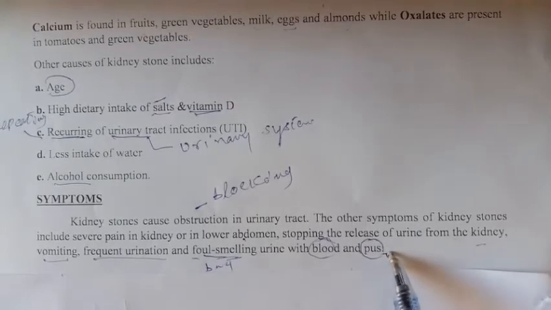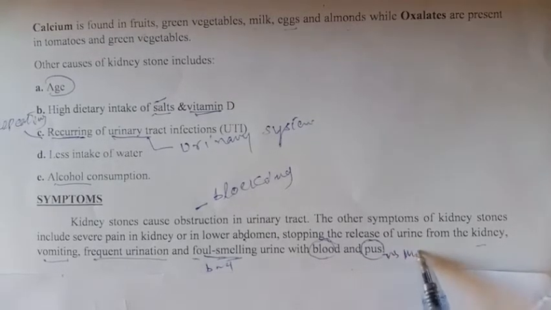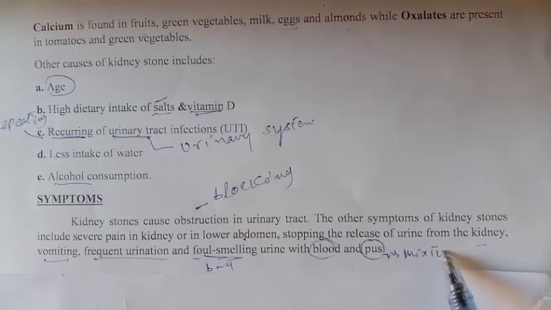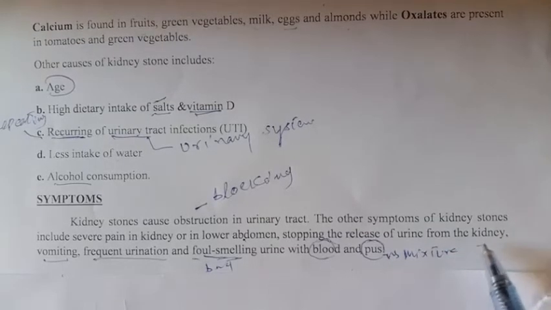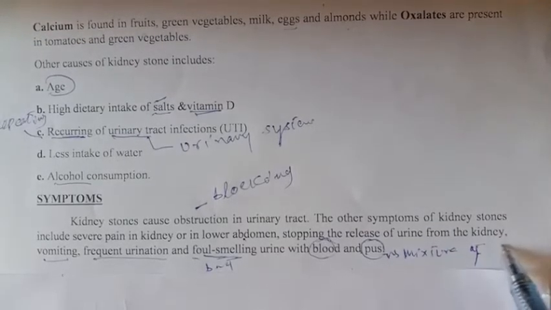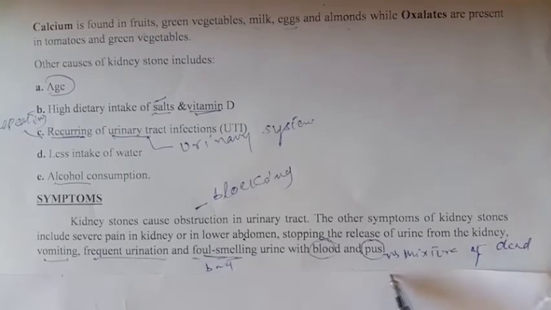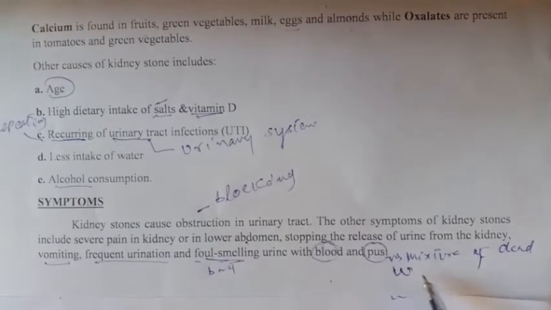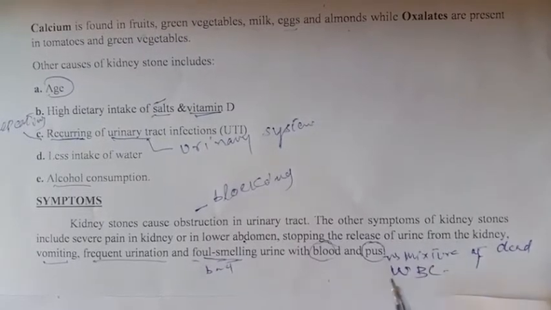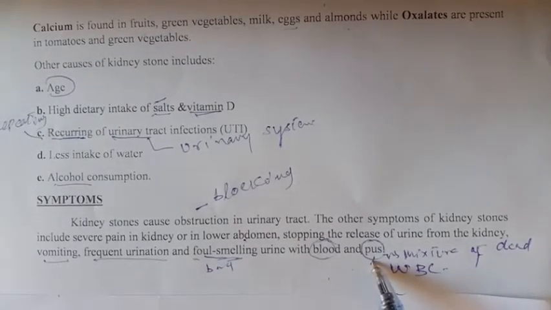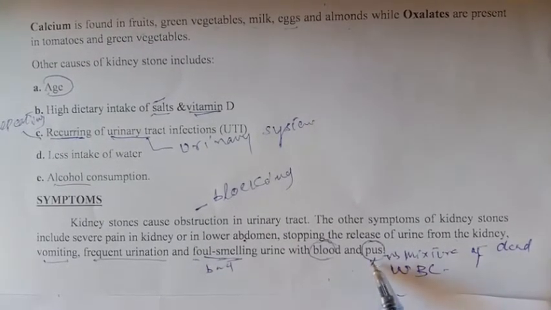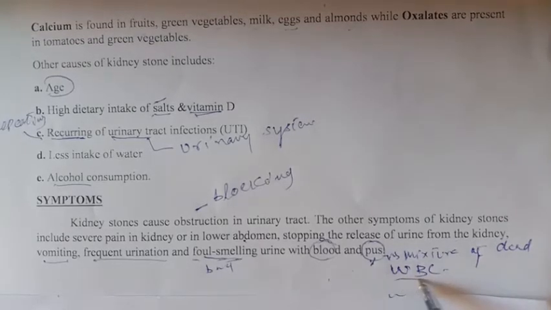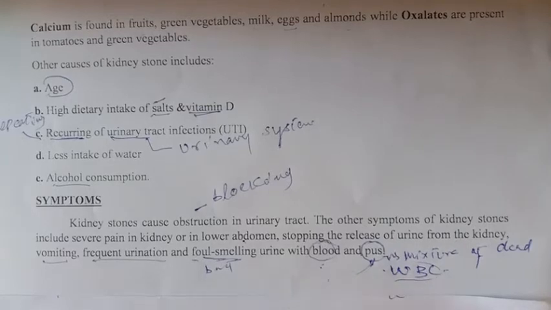So pus is basically the mixture of dead WBC, white blood cells. So pus is basically the infected liquid having a mixture of WBC. So pus and blood are also released with the urine.